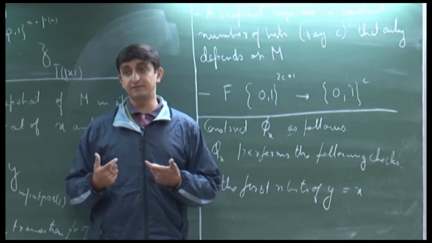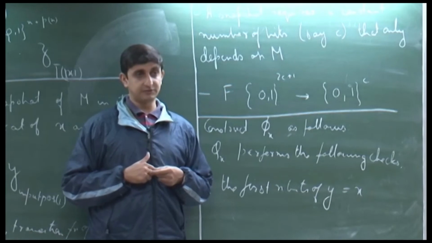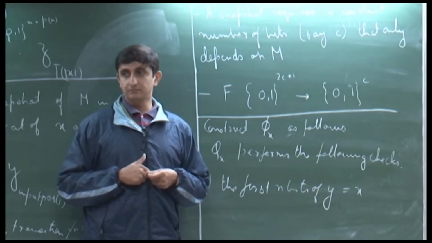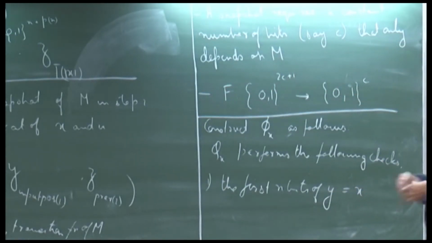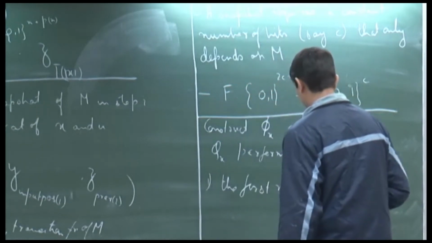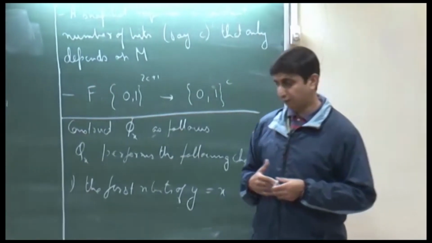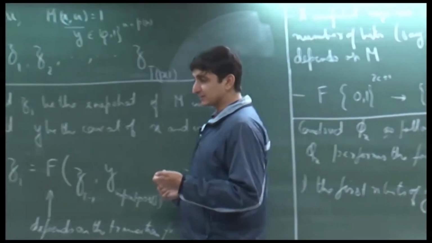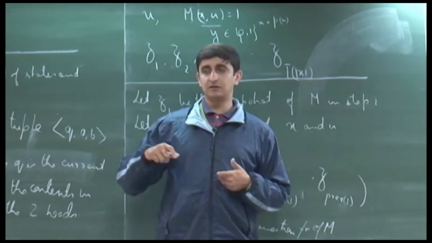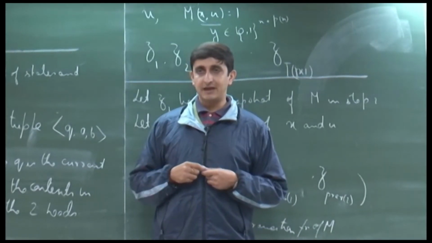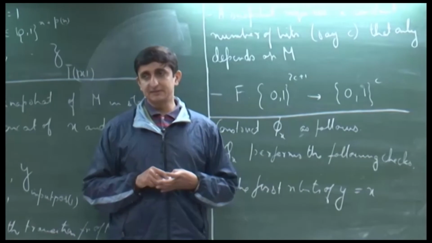How do you check if these two strings are equal or not? As he said, you can construct a Boolean formula which is (x OR NOT y) AND (NOT x OR y), and if this evaluates to true, then the strings x and y are the same, otherwise they are not.